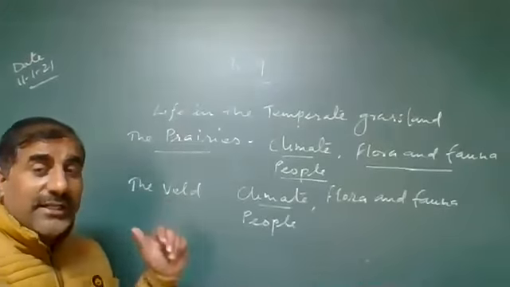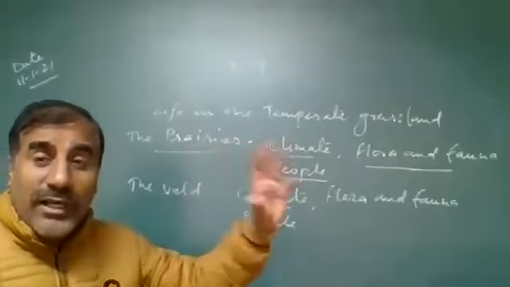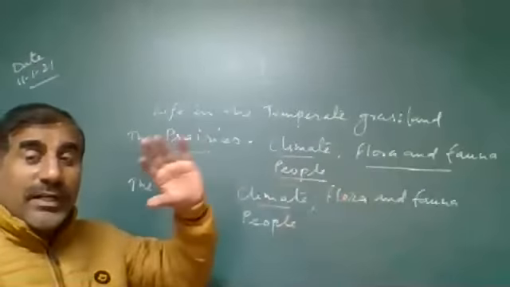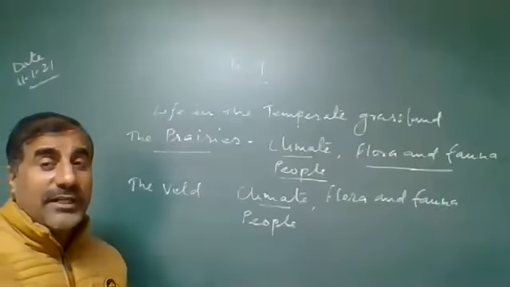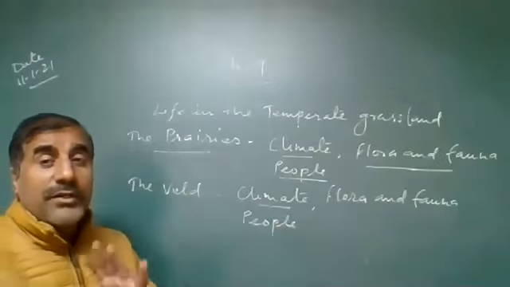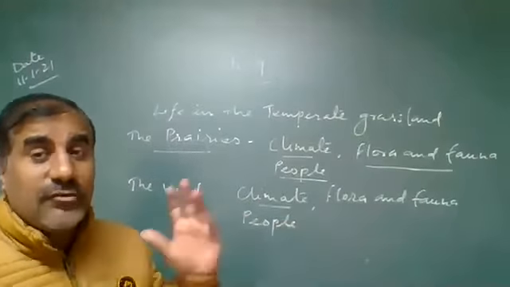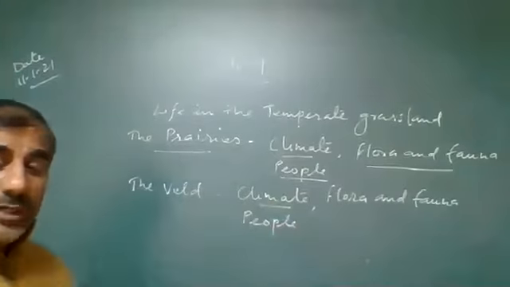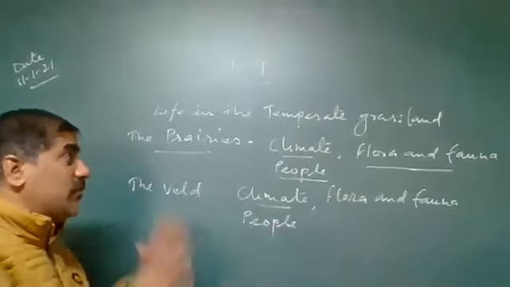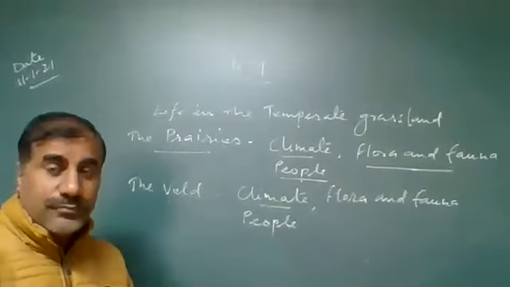We'll discuss in detail what type of wildlife is in that area, what type of climatic condition is found in that area, and in which activity different people are engaged in that area. Okay. So in this chapter, what will we discuss? First, we'll discuss the prairies.